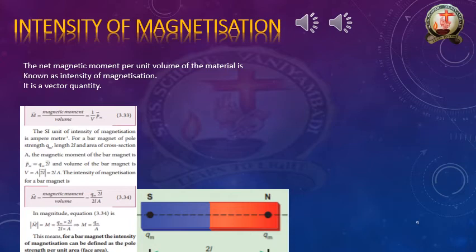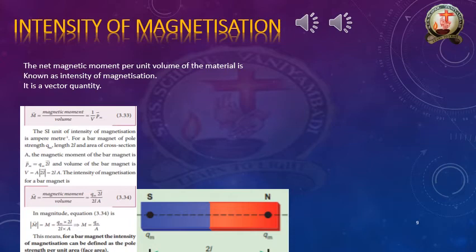M is the intensity of magnetization, Qm is the magnetic pole strength, A is area. Based on that formula, the definition was written: pole strength per unit area.